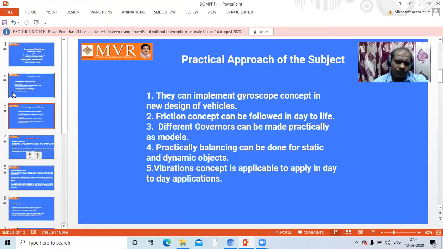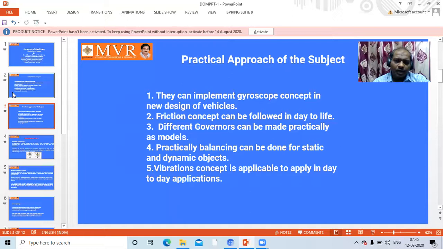Examples I already told: brakes and clutch are basic devices operated by friction concept only. Holding a glass of water also depends on friction. Like this, number of concepts can be practically followed to bring friction concept in new systems. Next one is different governors can be made practically as models.